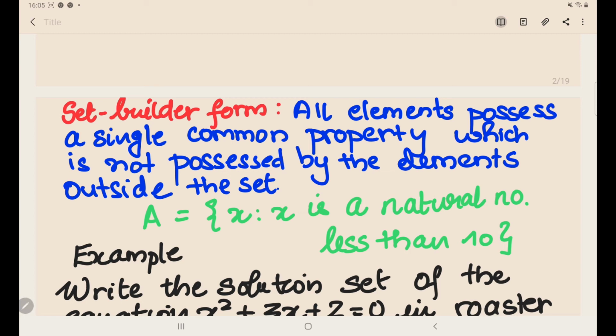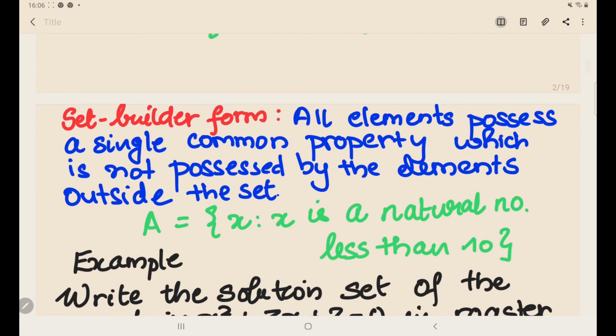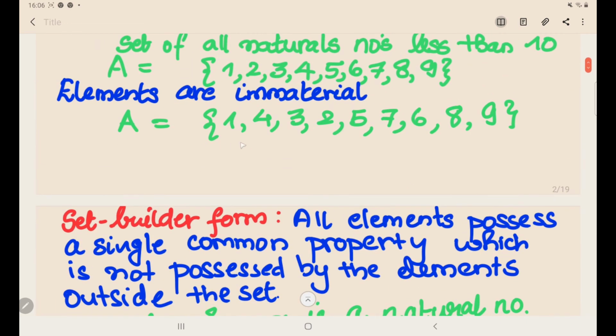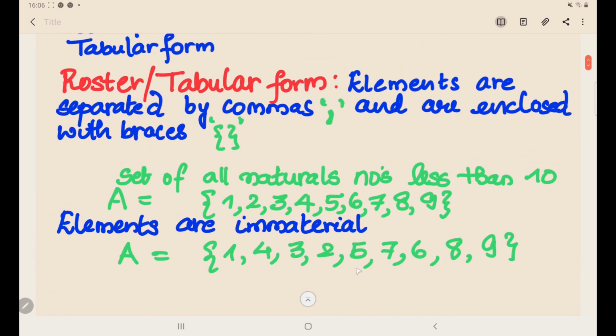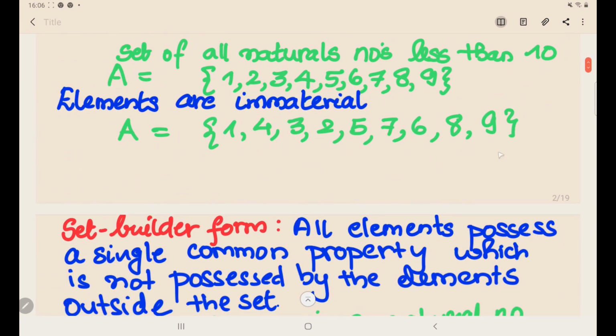Out of that, this is the characteristic property of this set. What is it? It is a natural number and it is less than 10. So x has a characteristic property which is different from other numbers outside the set. So what are the numbers? 1, 2, 3, 4, 5, 6, 7, 8, 9. In the above example, we have represented it in roster or tabular form. In roster form you represent it like that.